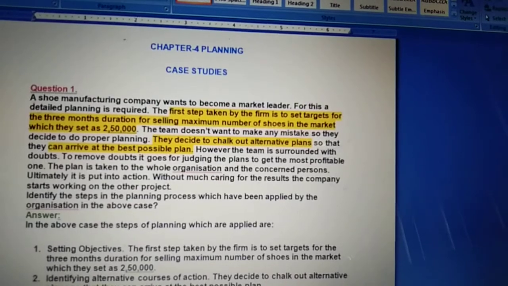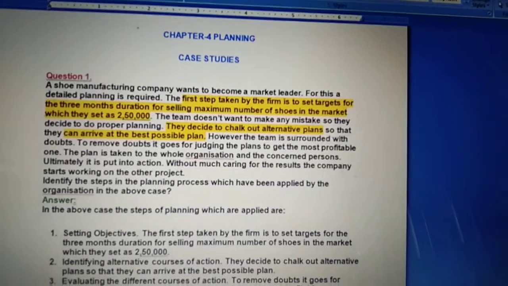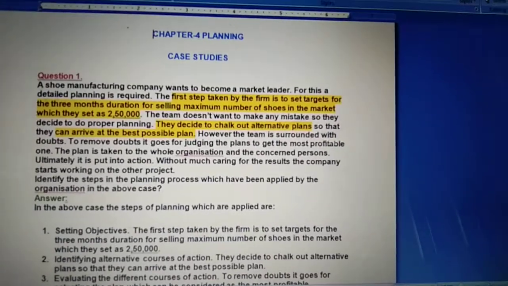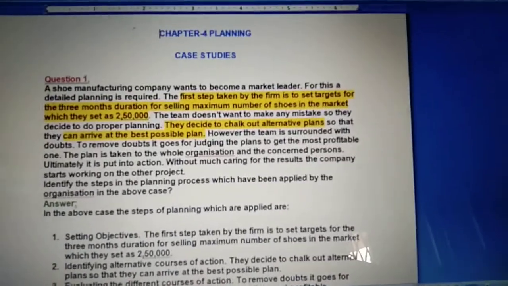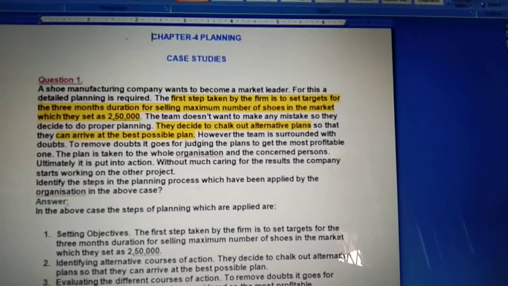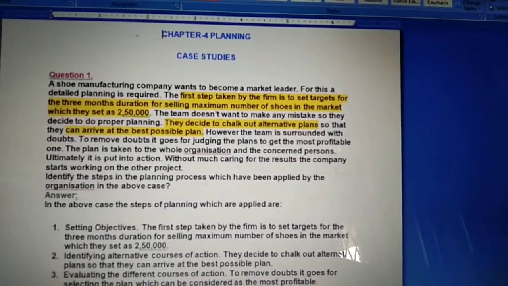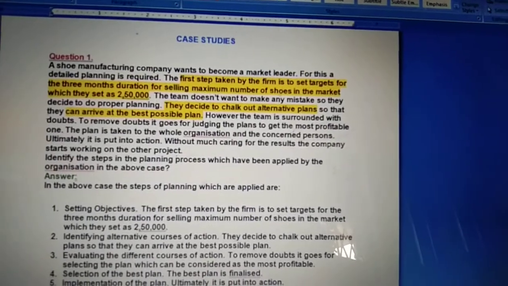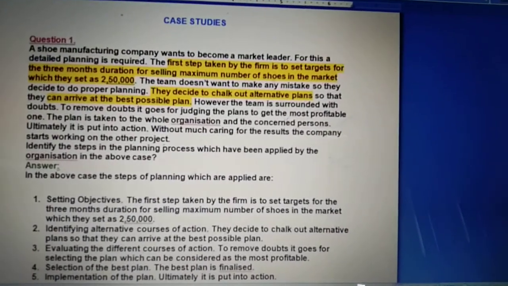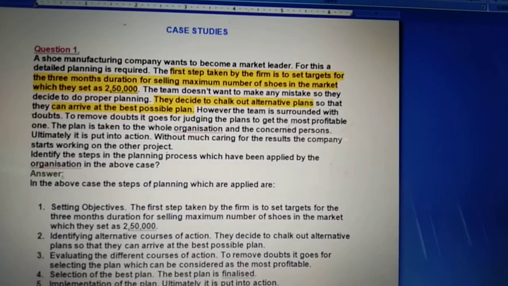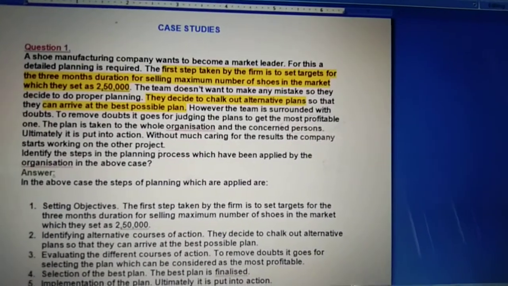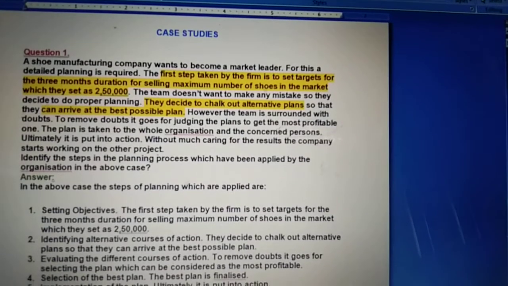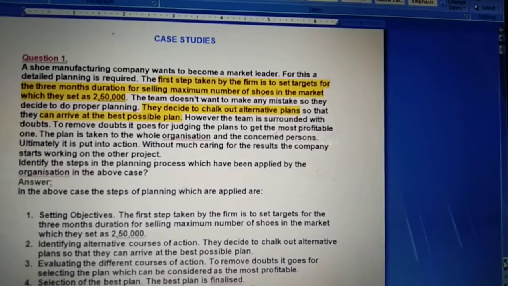To judge the plan basically means they are evaluating their plan, that is, evaluating the different courses of action, whatever different methods they have, they are evaluating all of them. So they are judging them. So the third step is evaluating the different courses of action. To remove doubt, it goes for selecting the plan which can be considered the most profitable.